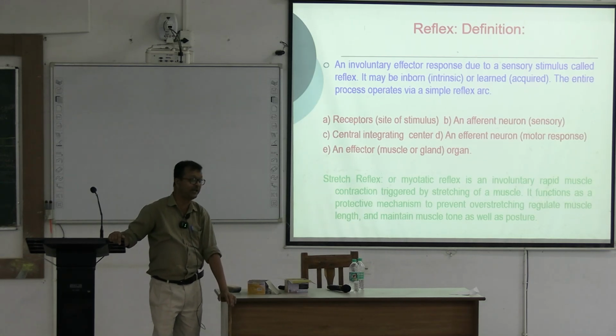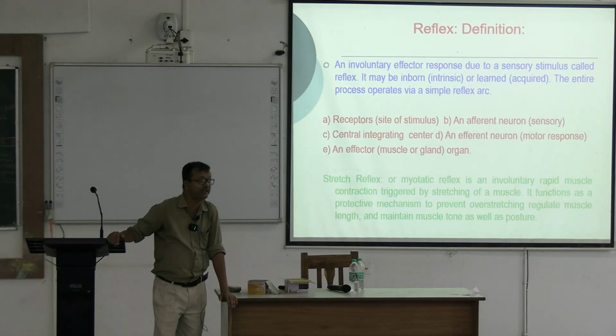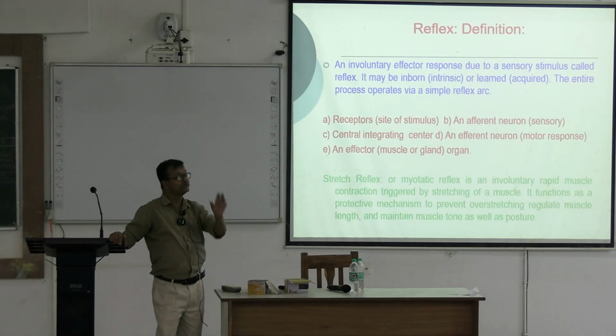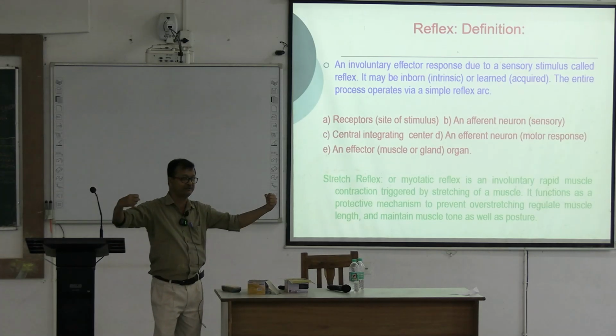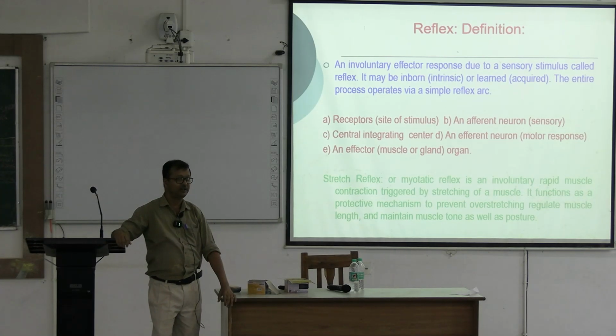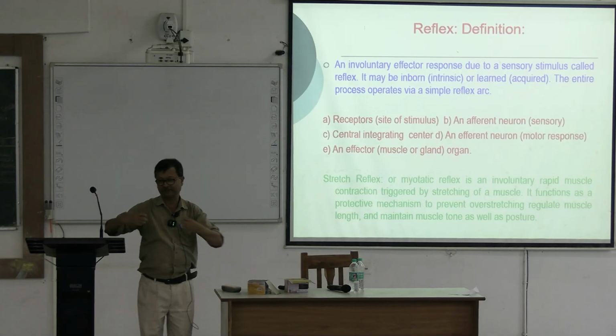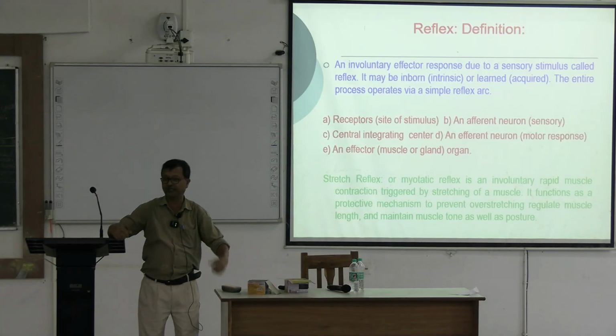So myotatic means what? Myotasis means the effector response, involuntary response due to stretching of muscles. When you stretch a muscle, when you stretch a tendon, what will happen?